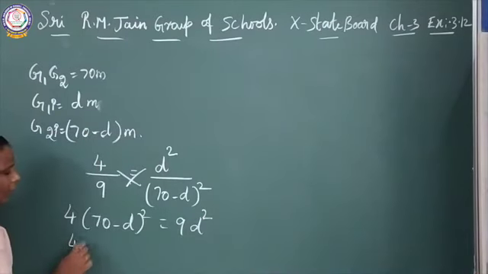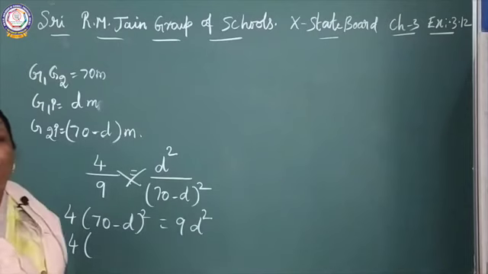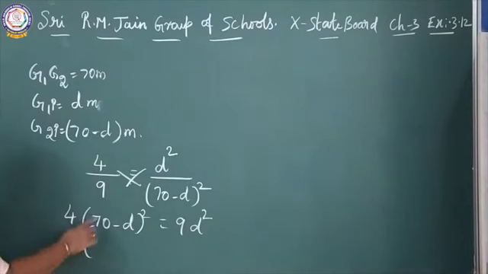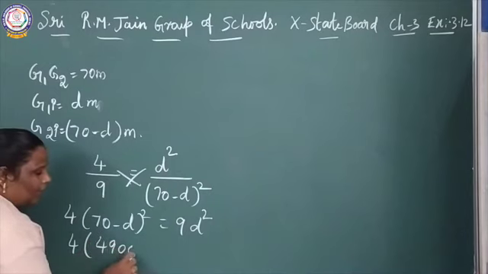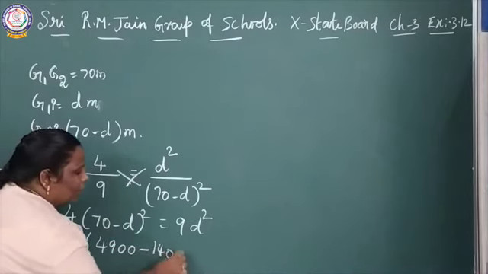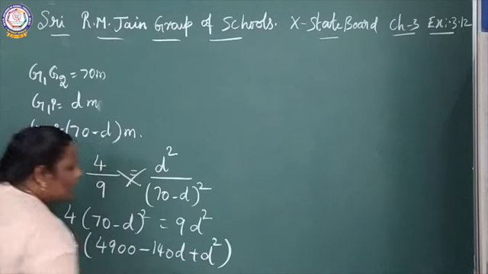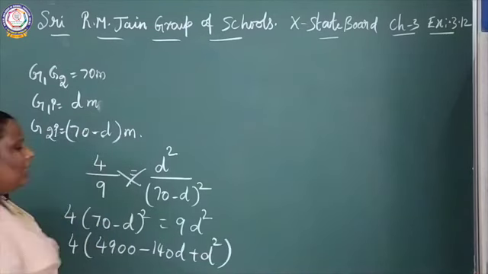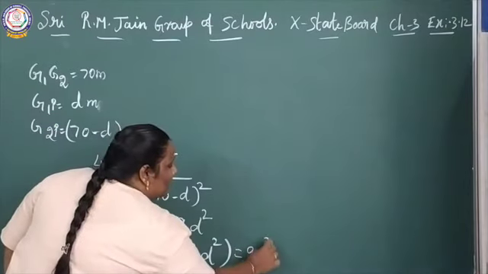See, 4 into (A minus B) the whole square. What is the formula for that? A square minus 2AB plus B square. So, 4900 minus 140D plus D square, equal to 9D square.